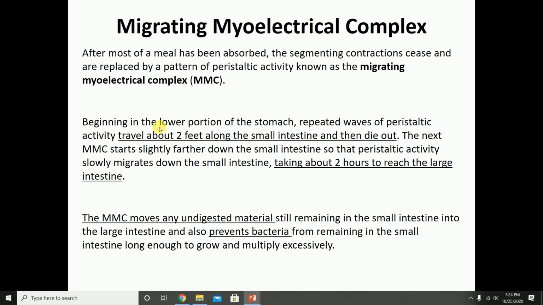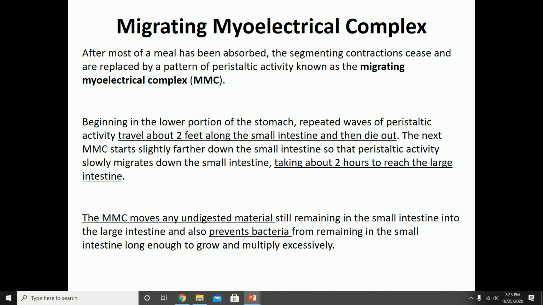These MMCs are going to start at the very beginning of the small intestine, and travel about 2 feet along, and then die out. And then another wave starts, a little bit further down from where the first one did. And it keeps on migrating down the small intestine. It'll take about 2 hours before it goes through all of the small intestine and reaches the large intestine.